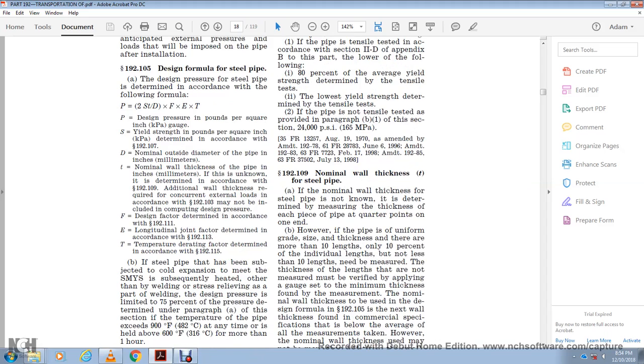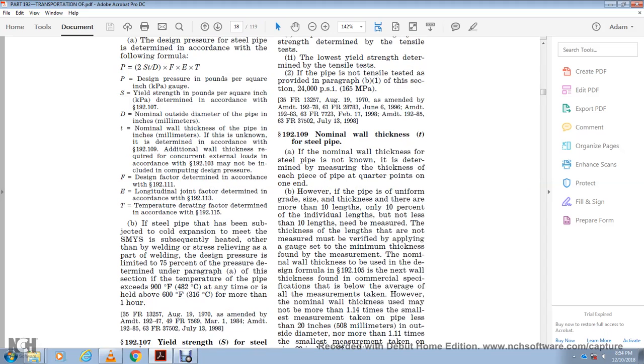192.109, nominal wall thickness for steel pipe. If the nominal wall thickness for steel pipe is not known, it is determined by measuring the thickness of each of the pipe at quarter points on one end. However, if the pipe is of uniform grade, size and thickness and there are more than 10 lengths, only 10% of the individual lengths, but not less than 10 lengths, need be measured. The thickness of the lengths that are not measured must be verified by applying a gauge set to the minimum thickness found by the measurement.